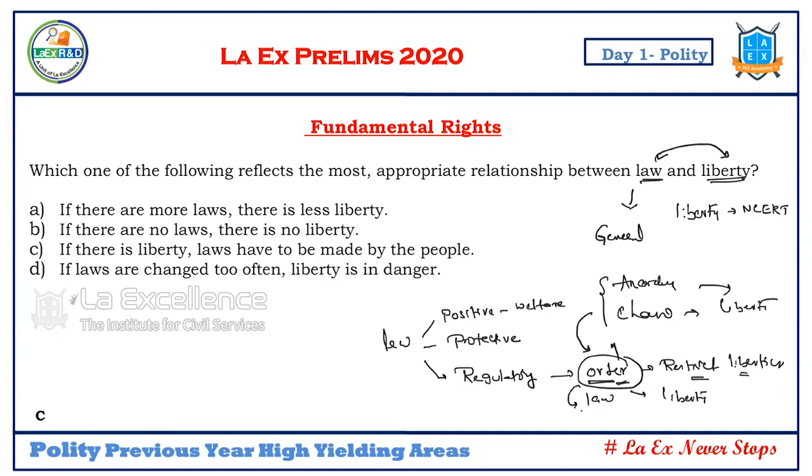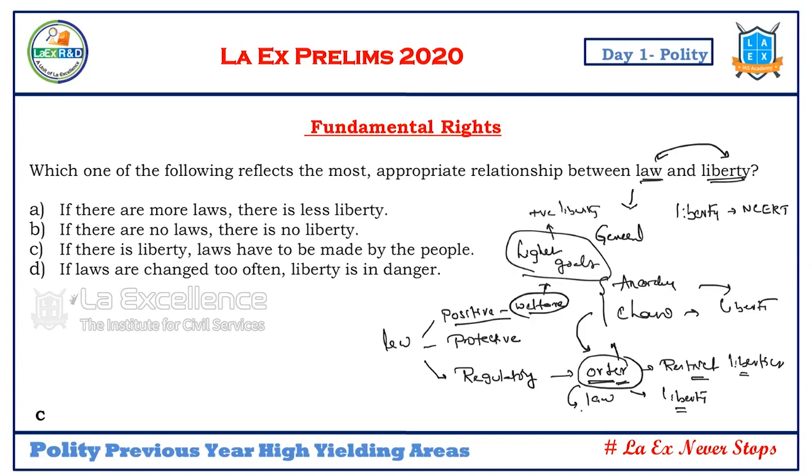Your freedoms are restricted to provide you with liberty. So laws are meant to provide you with liberty. Positive laws which give you welfare, fulfilling your basic needs, provide higher goals to you in life. You don't need to worry about your basic safety, food, etc. It creates higher goals. It is meant to create positive liberty.